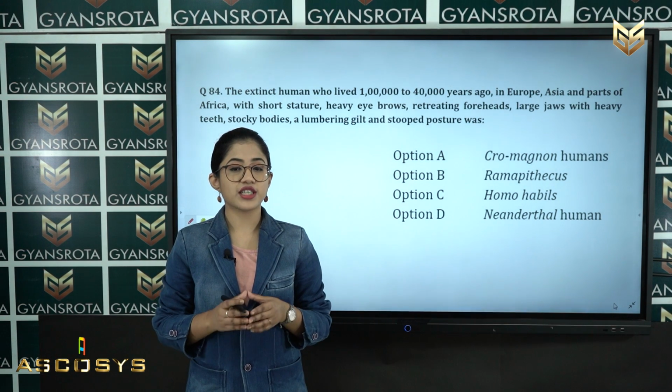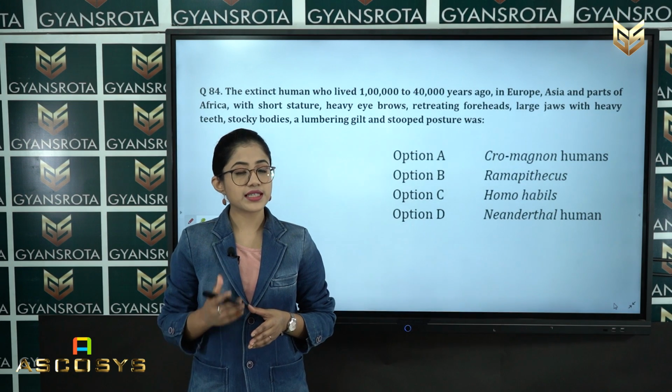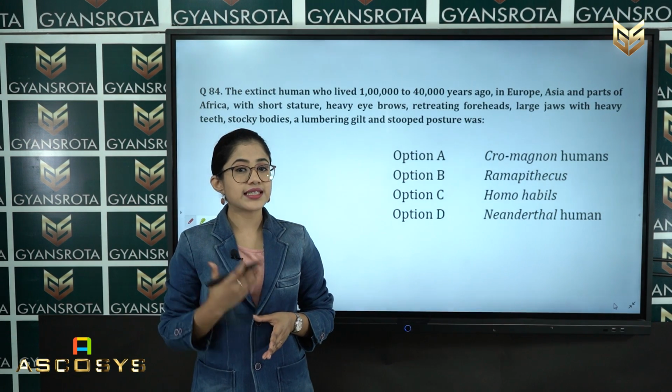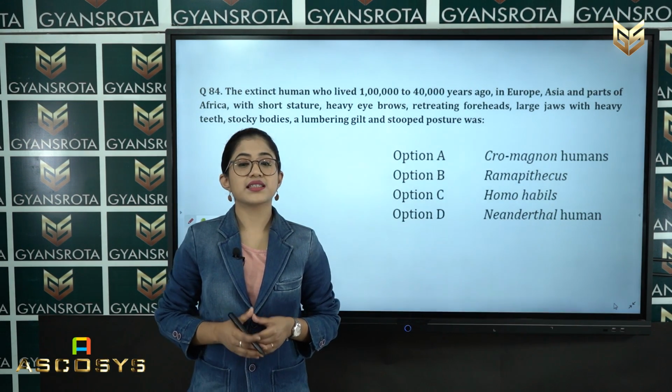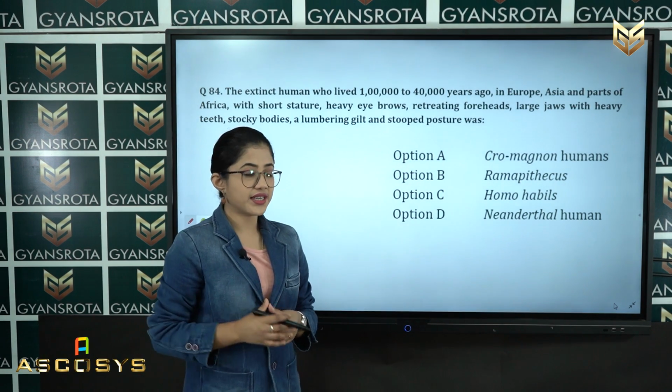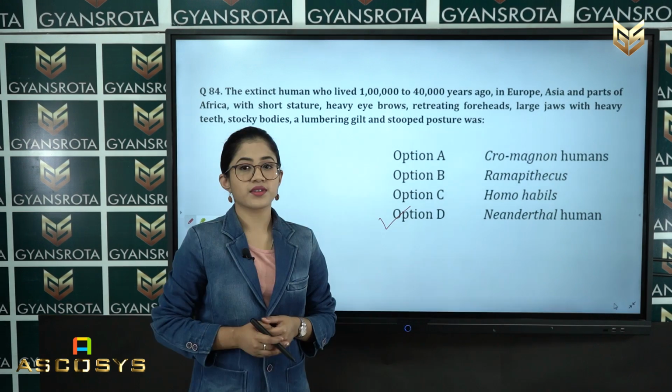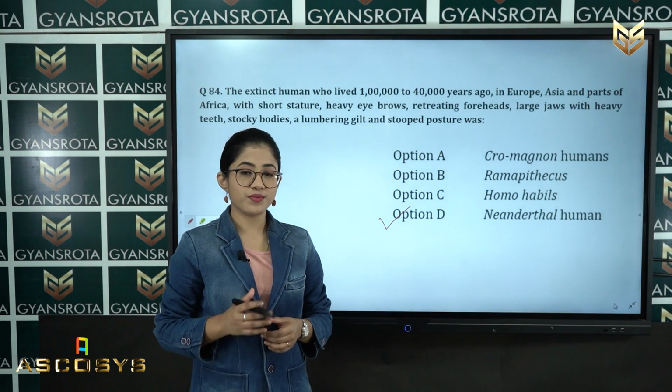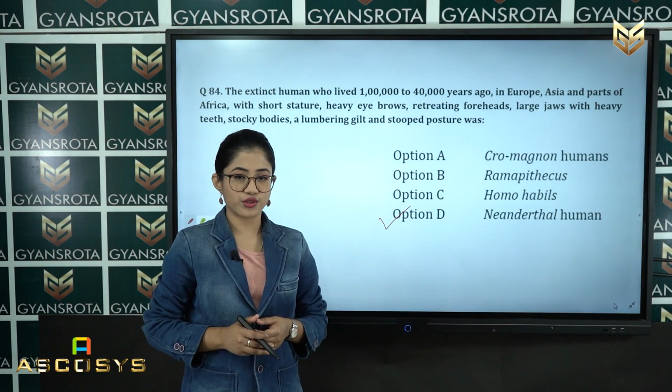So student, in the chapter evolution we have discussed this. So what is the correct answer among these 4 options? The correct answer is Neanderthal human, which is given in option D. So Neanderthal human is the correct answer for this question.